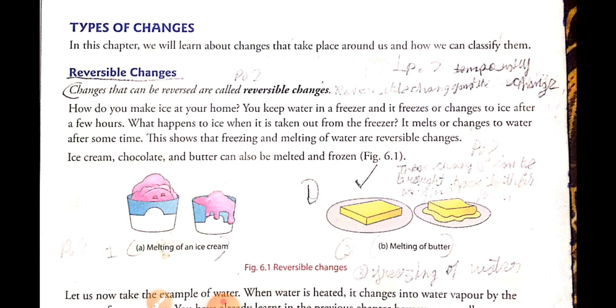Reversible changes. So, what are the reversible changes? Changes that can be reversed are called reversible changes. These are also known as temporary changes. Example: melting of ice, melting of butter, folding of paper.